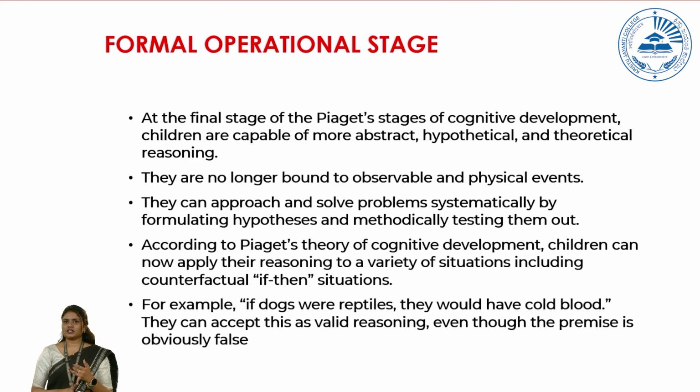According to Piaget's theory of cognitive development, children can now apply their reasoning to a variety of situations, which includes if-then situations. That is, it is during this stage that they start coming up with if and then situations. For example, if dogs were reptiles, they would have cold blood. They can accept this as valid reasoning even though the premise is obviously false. So if-then situations, logical reasoning and all, everything comes during the formal operational stage.